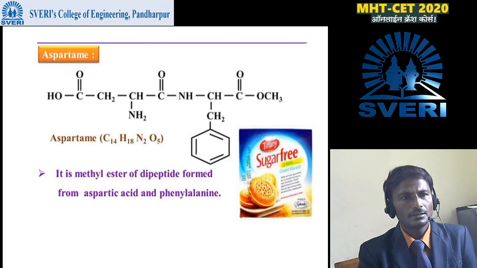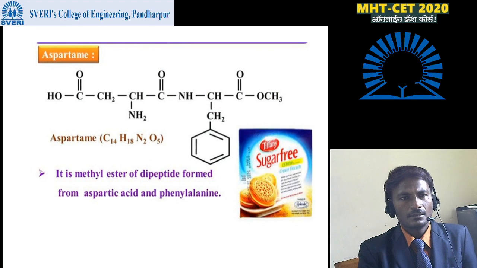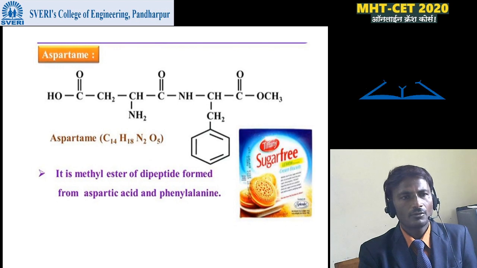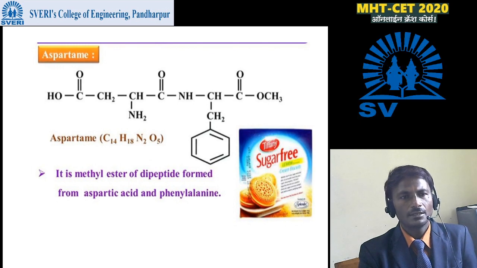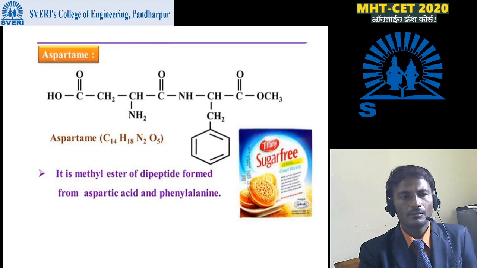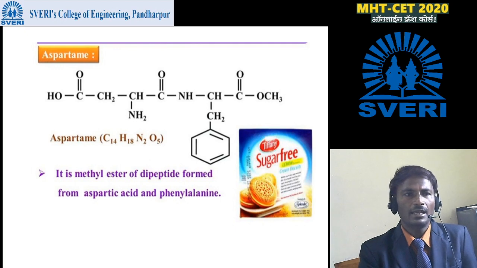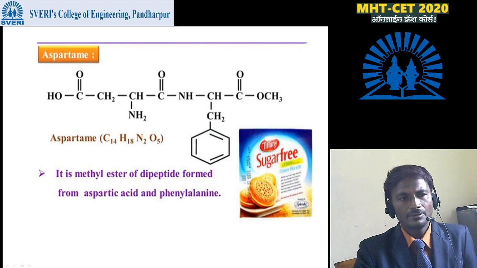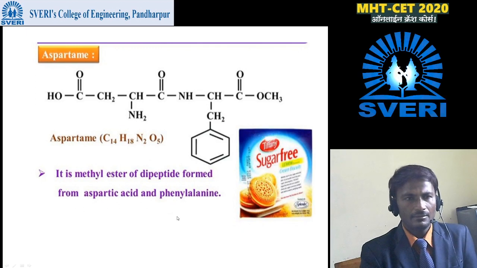Next, we can see here the structure of aspartame, having molecular formula C14H18N2O5. It is the methyl ester of a dipeptide formed from aspartic acid and phenylalanine. This aspartame we can prepare by using aspartic acid and phenylalanine.